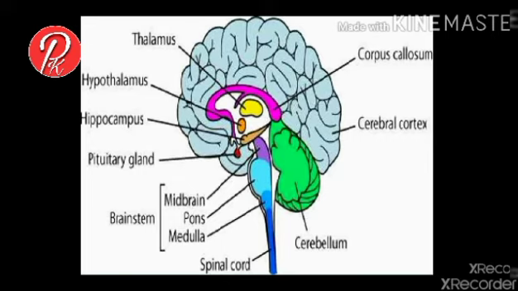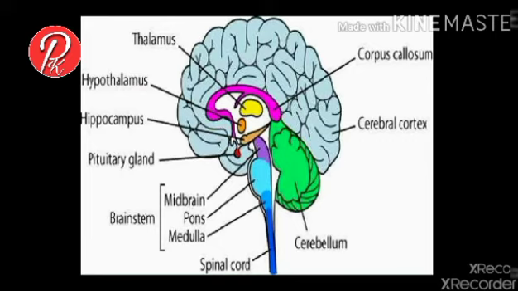The floor of the thalamus is called hypothalamus. Here a gland is present which is called the pituitary gland. The midbrain contains two parts, the cerebral peduncle and corpora quadrigemina. The midbrain joins the forebrain to the hindbrain. An elevation present in the hindbrain is called pons varolii.